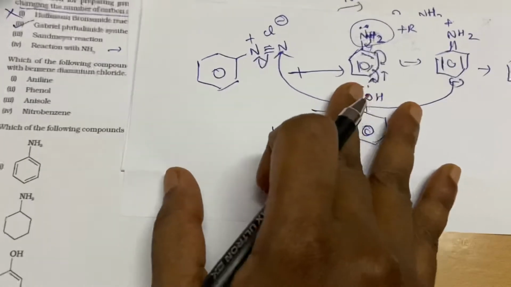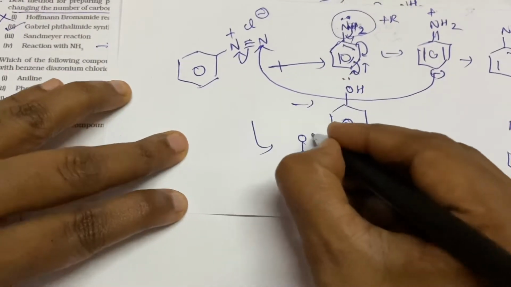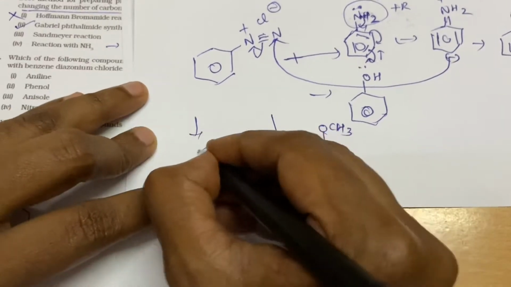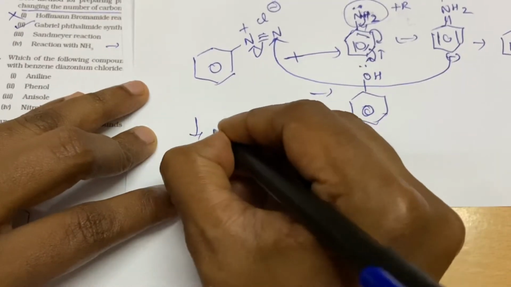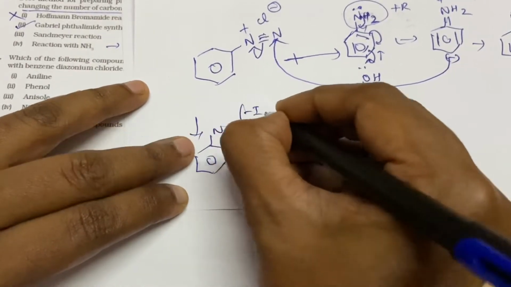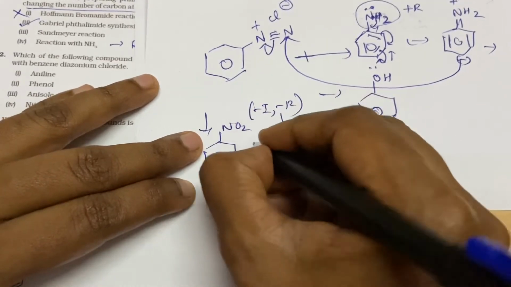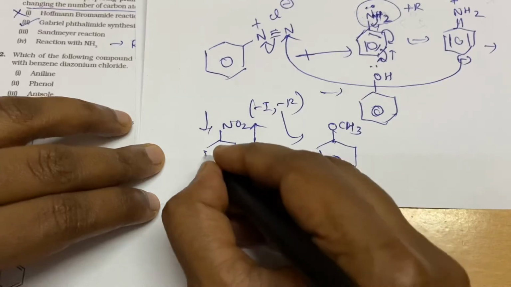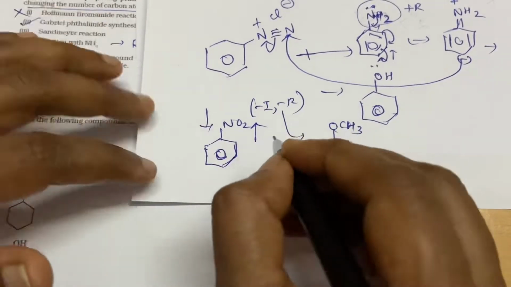And what are the options they have given? Anisole also, it's more powerful than phenol. But your nitro compound, nitrobenzene, the nitro group is minus I and minus R. It's a powerful electron withdrawing group which makes the ring very electron poor. So the azo-coupling will not take place in nitrobenzene.